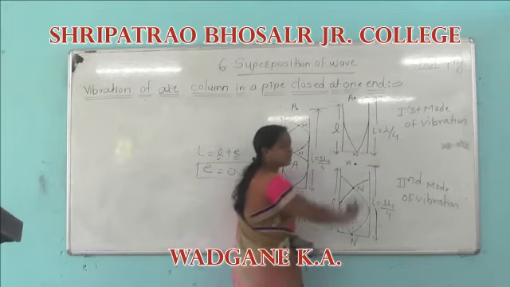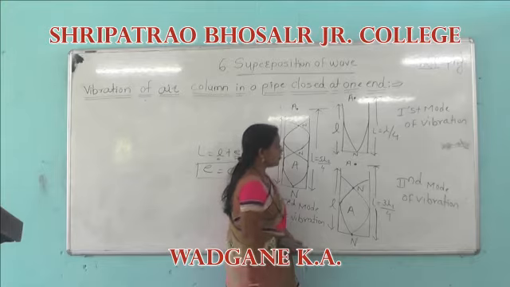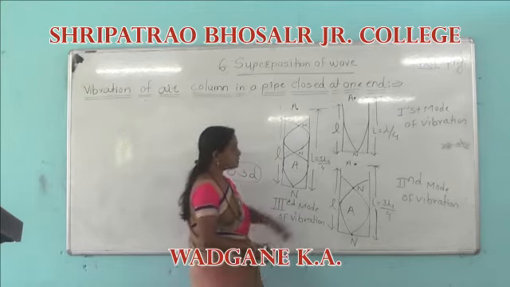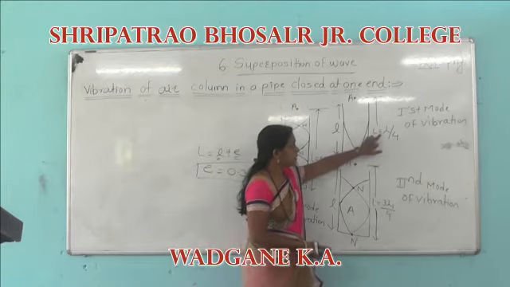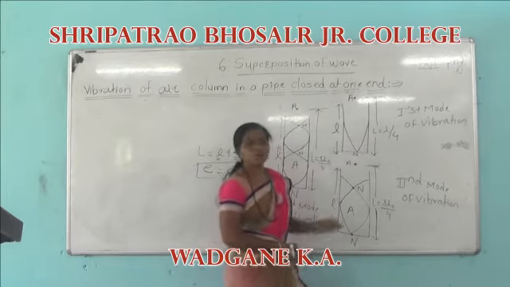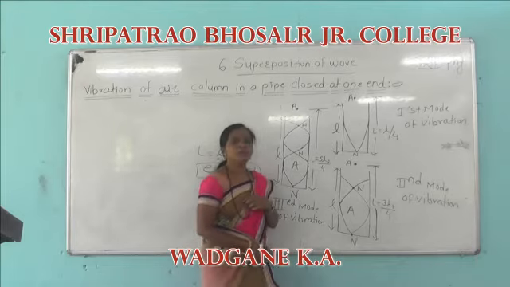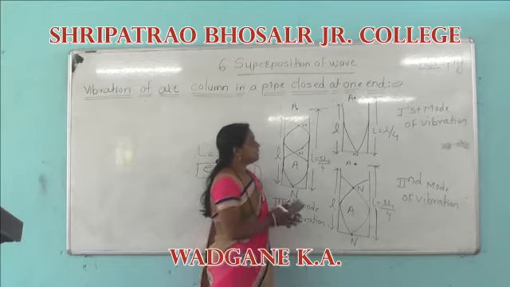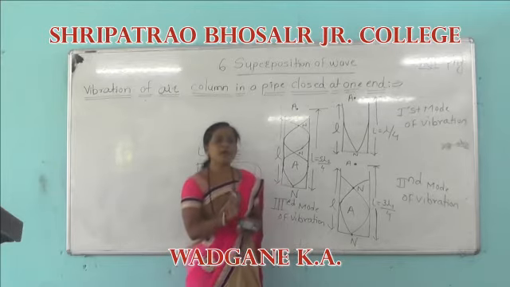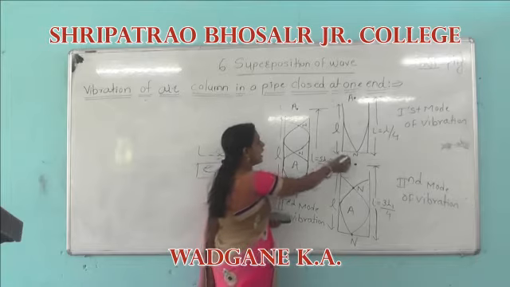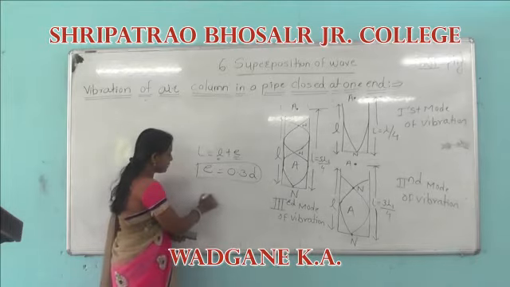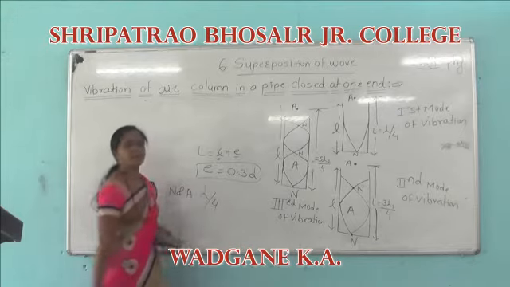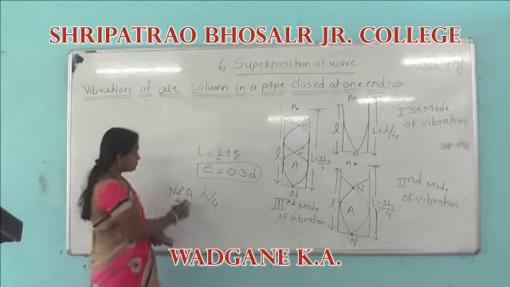L is the corrected length, and small l is the length of the pipe. In the properties of stationary waves we discussed that the distance between a node and an antinode is lambda by 4.